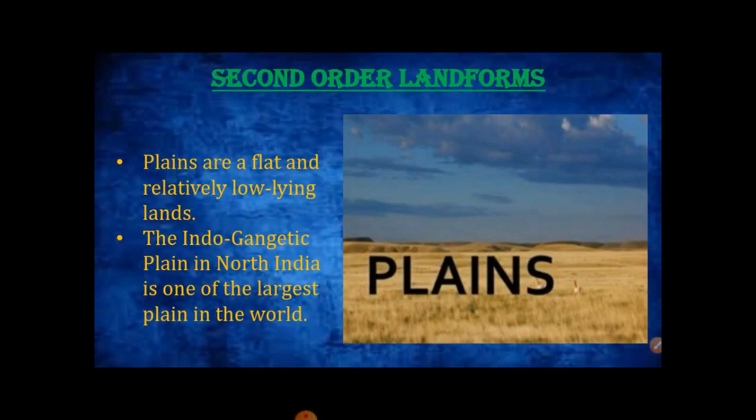Plains. Plains are flat and relatively low-lying lands. Plains are generally less than 200 meter above sea level. Most plains are formed by rivers and their tributaries and distributaries. These plains are used extensively for agriculture due to the availability of water and fertile soil. They are most suitable for human inhabitation. Hence, they are the highly populated regions of the world.